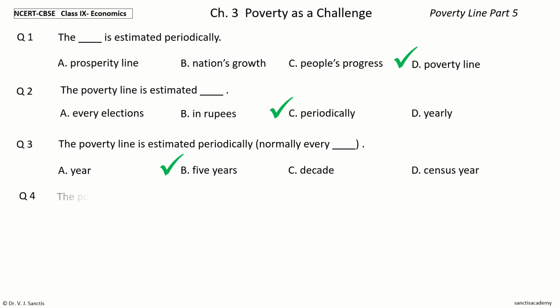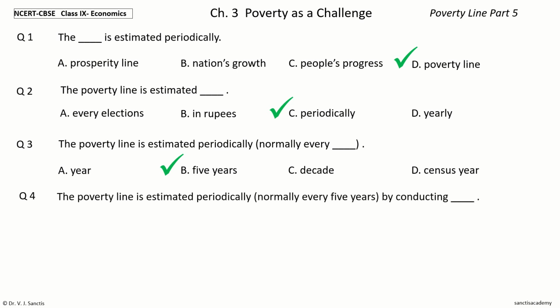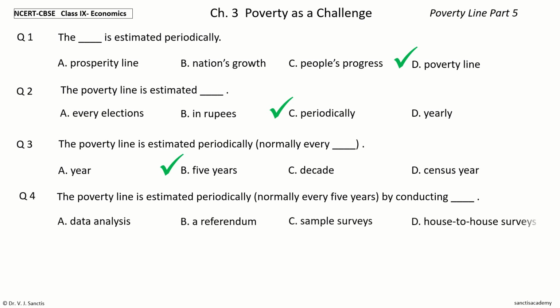Question 4. The poverty line is estimated periodically, normally every 5 years by conducting dash. The options are data analysis, a referendum, sample surveys, house to house surveys.